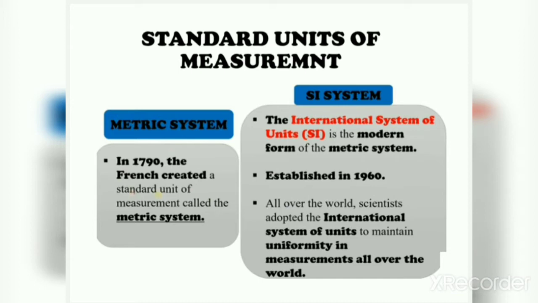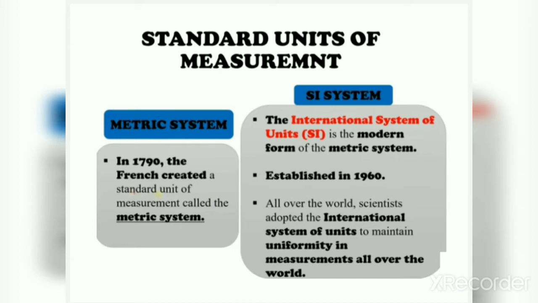The International System of Units, SI is the short form, is the modern form of the metric system, established in 1960. All over the world, scientists adopted the International System of Units to maintain uniformity in measurements.